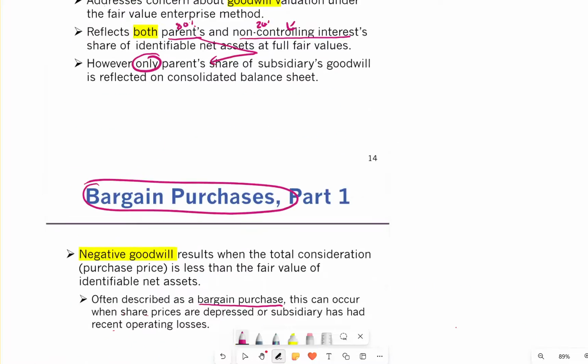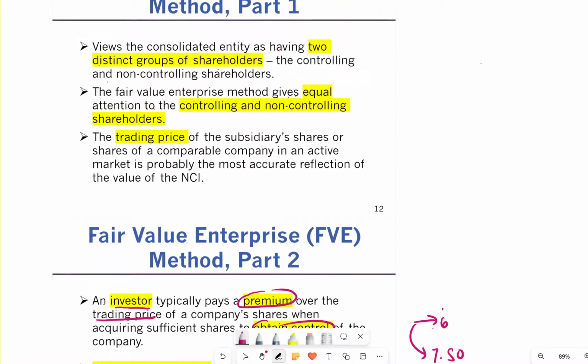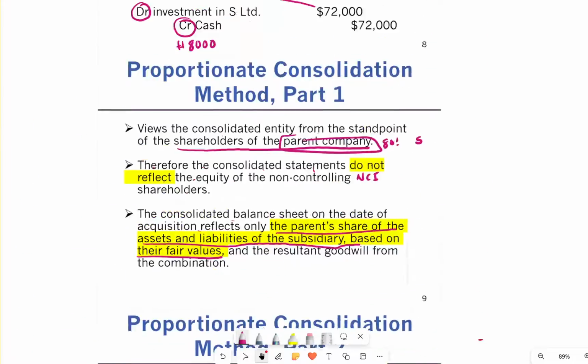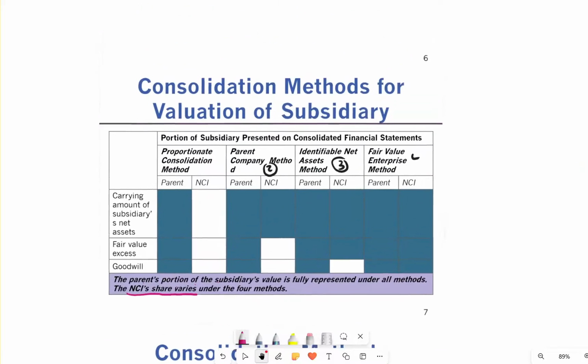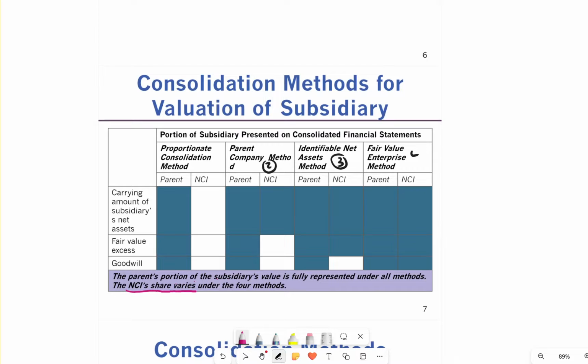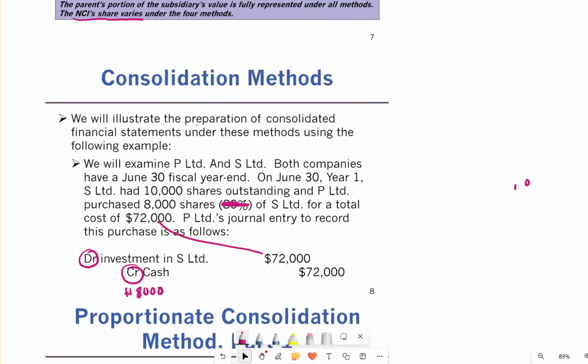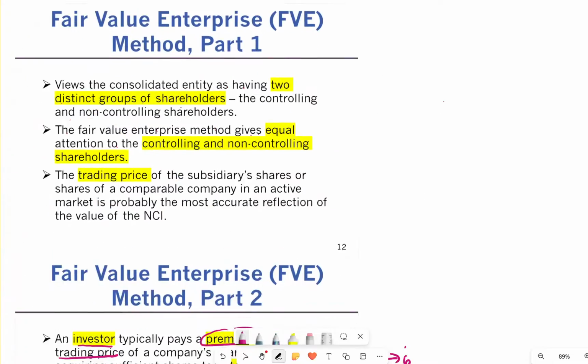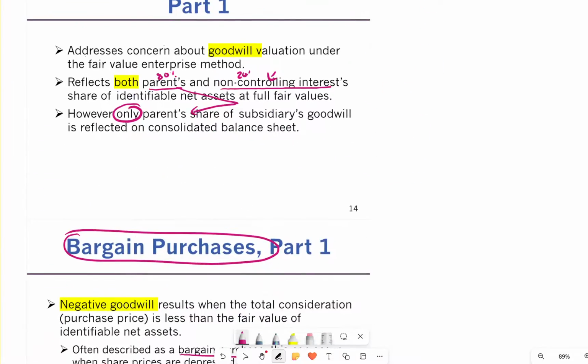we ignore the parent company method. There is no non-controlling interest when it's the parent company method. We only look at the consolidation, identifiable net asset method, and fair value method. I keep going back to that PowerPoint page, because that is one of the most important PowerPoints that we have.